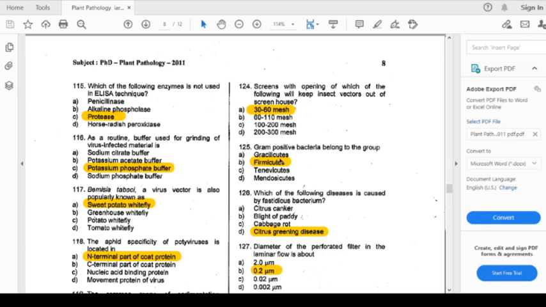Gram positive bacteria belong to the group: the options are Brassicales, Firmicutes, Tenericutes, Mediococcus. The answer is Firmicutes. Which of the following diseases is caused by a fastidious bacterium?